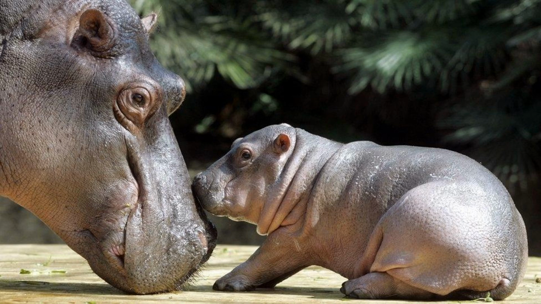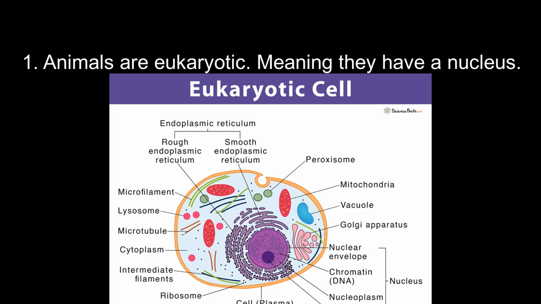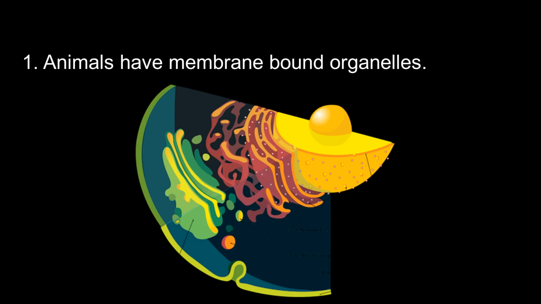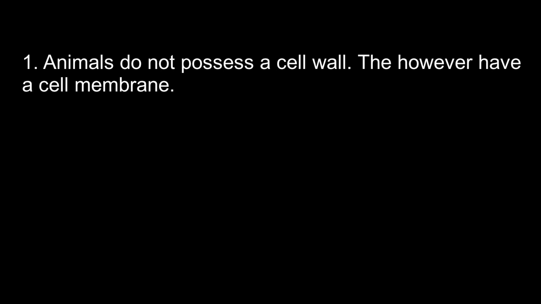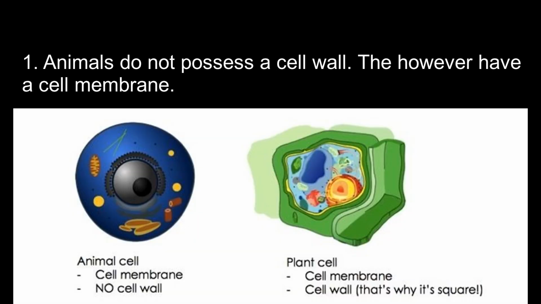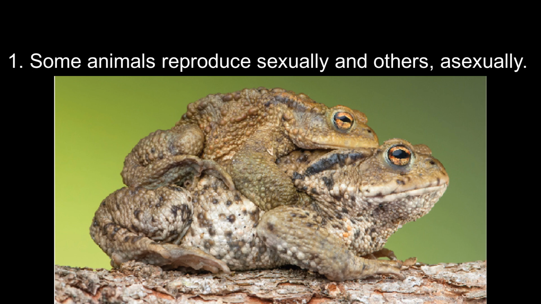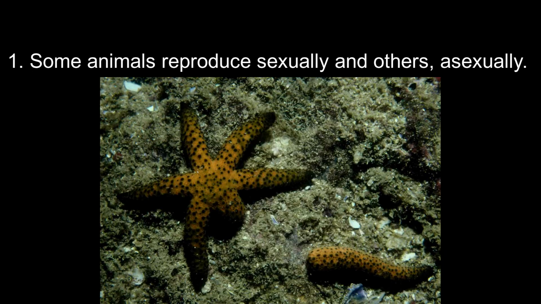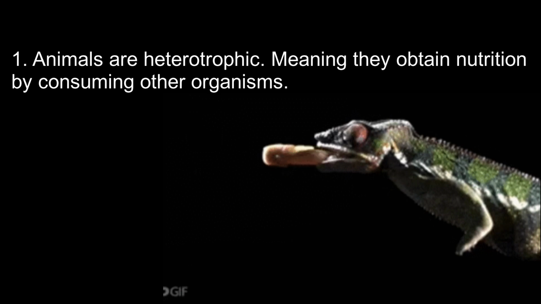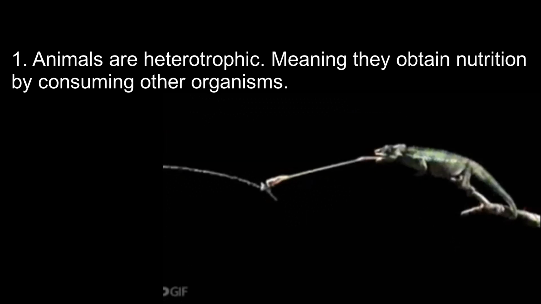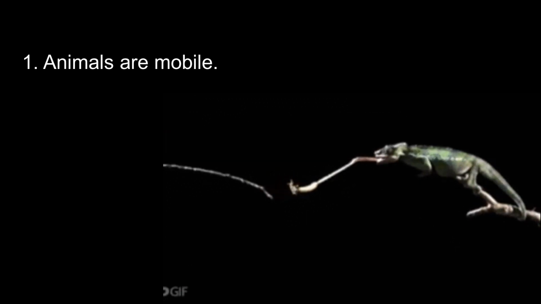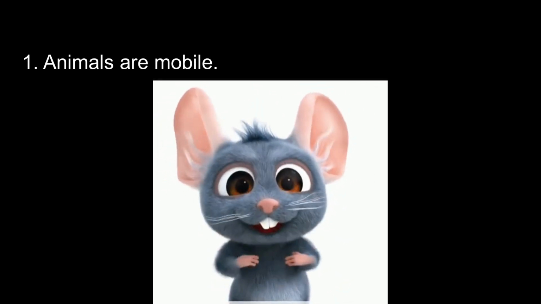We cannot talk about biology and leave out animals. All animals are eukaryotic. They have a nucleus and membrane-bound organelles, but they do not have a cell wall, only a cell membrane. They are multicellular, and some animals reproduce sexually while others reproduce asexually. They are heterotrophic. All animals are able to move at some point in their life cycle.